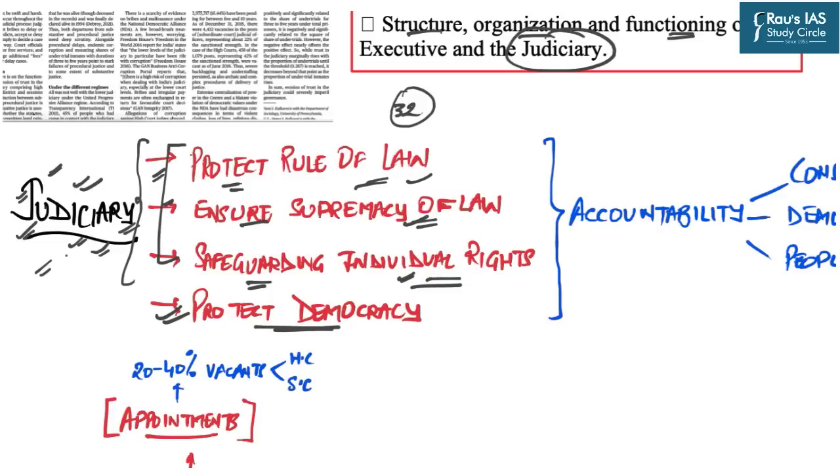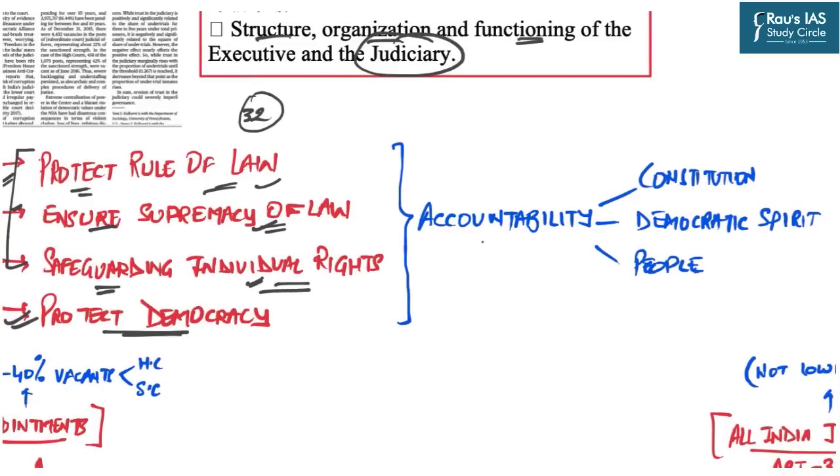And that is why if on one hand we give power to certain institutions, on the other hand there must be accountability also. And in this very sense, India's judiciary is accountable to India's Constitution, to India's democratic spirit, as well as Indian people. We all know that our Preamble starts with the term, "We the People of India." That means the supreme power lies in the hands of Indian people, and that is why every institution in a democracy like India should be accountable to its people.